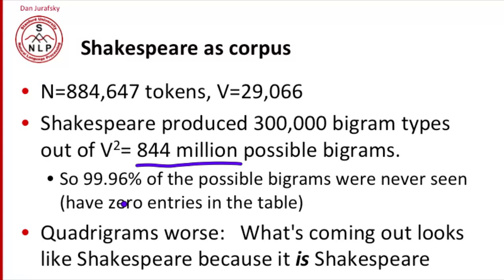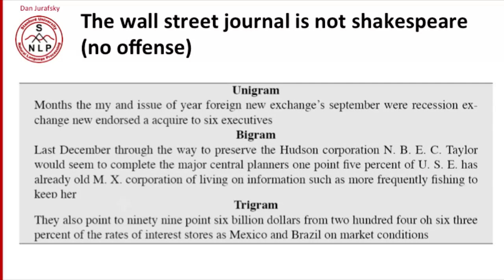Quadrigrams are even worse. The reason those quadrigrams looked like Shakespeare is because those were actual Shakespeare sentences. Following any particular quadrigram, really only one possible word could occur in such a small corpus as Shakespeare. And we can see that if we look at a different corpus like the Wall Street Journal, it's not Shakespeare. Here are some trigram sentences from the Wall Street Journal.